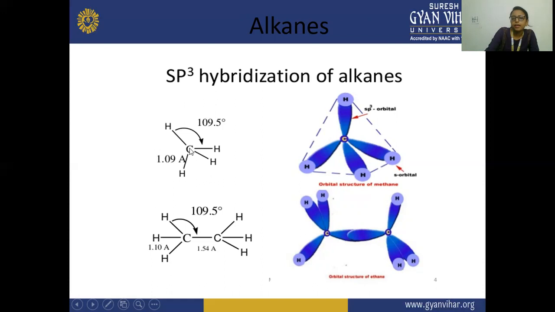And here the carbon has a bond angle of 109.5. In case of alkane, the bond length between carbon and hydrogen is 1.09 angstrom; it can be 1.08 or 1.10 angstrom. And the bond angle between carbon and hydrogen is 109.5. And in this case, between carbon and carbon, it is 109.5, and the length between them is 1.5 angstrom.